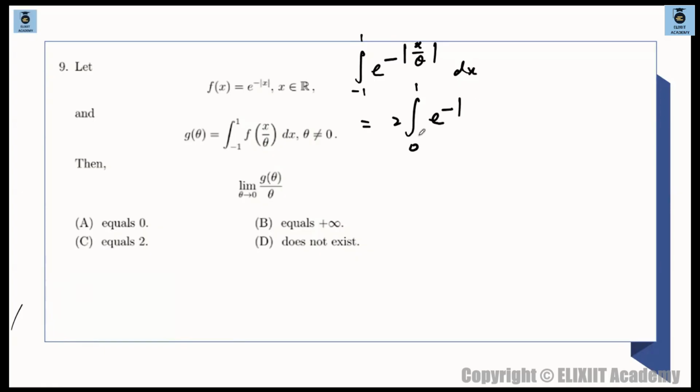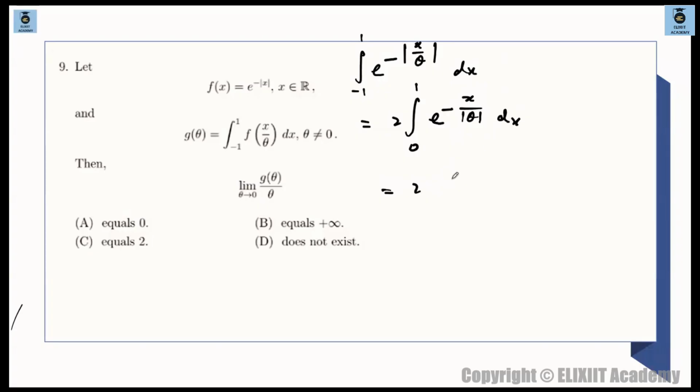अब देखो, we are taking from 0 to 1. 0 to 1 में तो mod of x will be positive only. 0 to 1 में mod of x is positive now. है कि नहीं? So can I write this as x upon mod theta? D of x will work out. So we have 2 times of integration e raised to the power of minus x divided by mod theta.